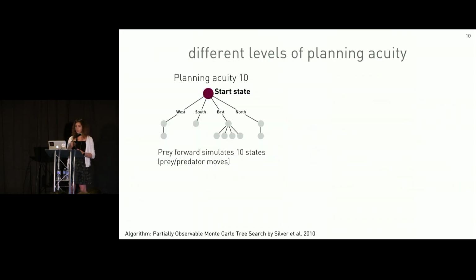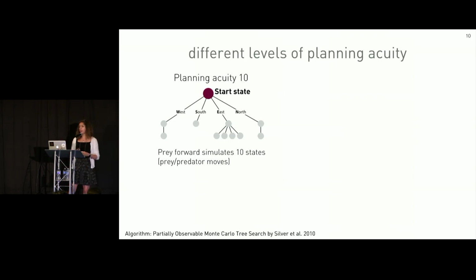To gain more intuition on the effects of planning acuity, we can transform the grid world into a causal structure. This tree structure arises from the prey forward simulating both its own actions and the corresponding reactionary actions of the predator. The prey then uses this constructed tree to decide on one real action. The top node of the tree corresponds to the current state where the prey has paused to forward simulate possible futures. The prey exploring 10 future states could be a tree like this. For this grid world setup, this probably is not enough to make a good decision.